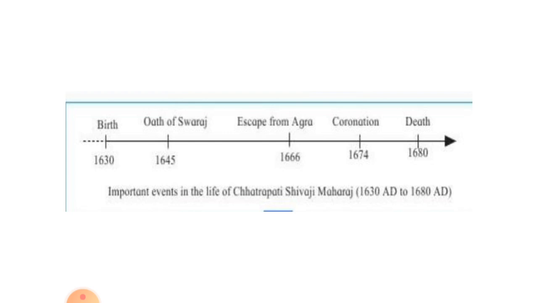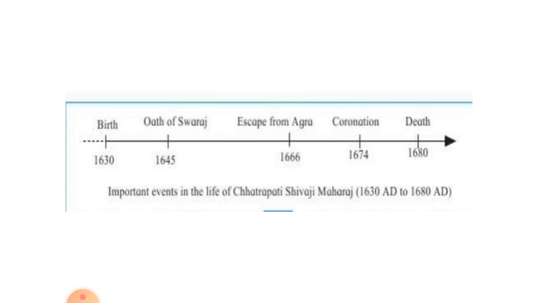Now see the screen. There is a timeline of important events in the life of Chhatrapati Shivaji Maharaj. Its events start from the year 1630 and end with 1680.